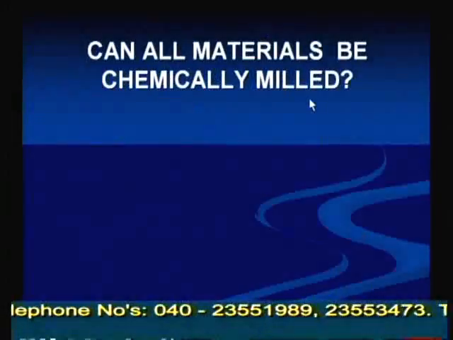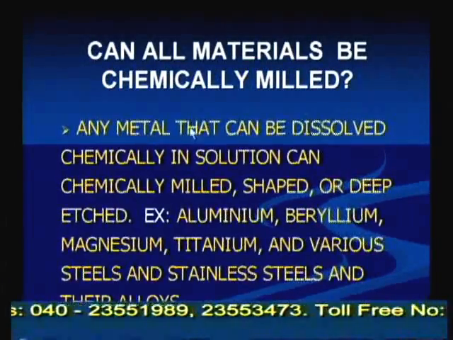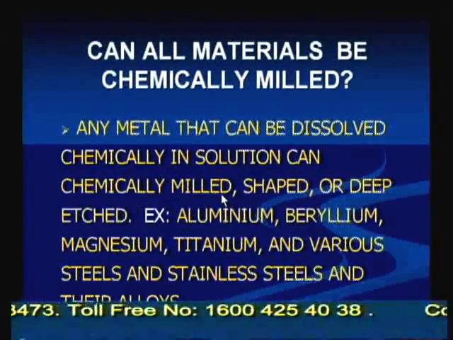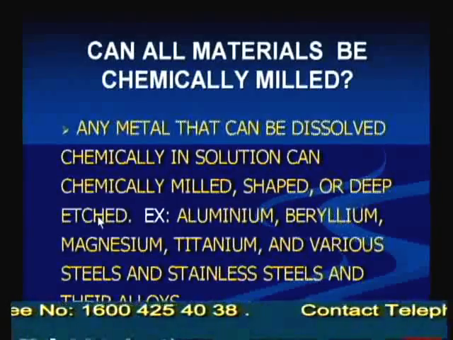Now, can we go for any type of material to be chemically milled? So, let us see, can all materials be chemically milled? Any material that can be dissolved chemically in solution can be chemically milled, shaped or deep etched.